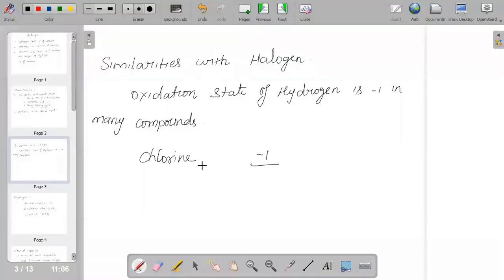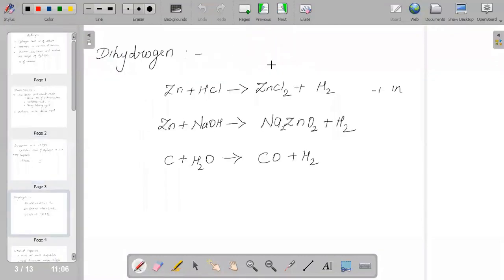So when we talk about hydrogen formation, one concept we should know is called dihydrogen. Dihydrogen is prepared in the laboratory by reacting granulated zinc with dilute hydrochloric acid, which gives you ZnCl2, and here we get the dihydrogen. In the same way, dihydrogen can be prepared when zinc reacts with sodium hydroxide. It will give you sodium zincate and dihydrogen.